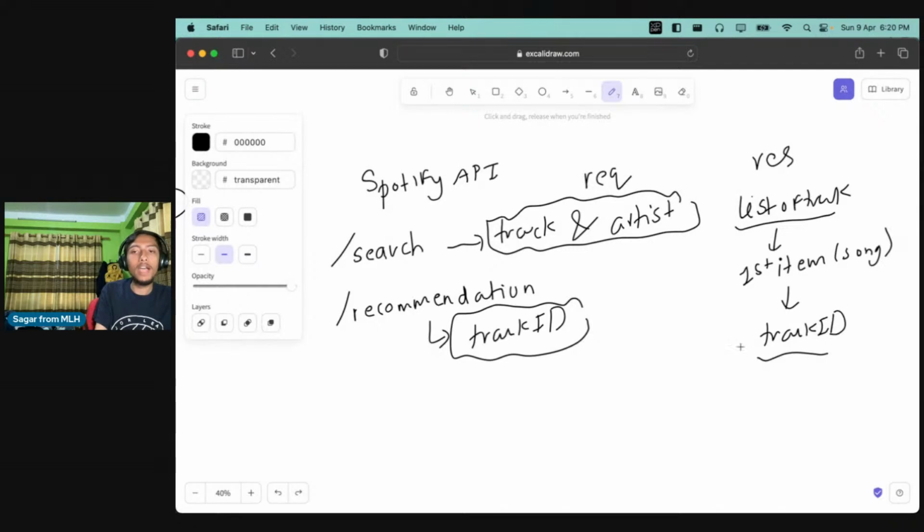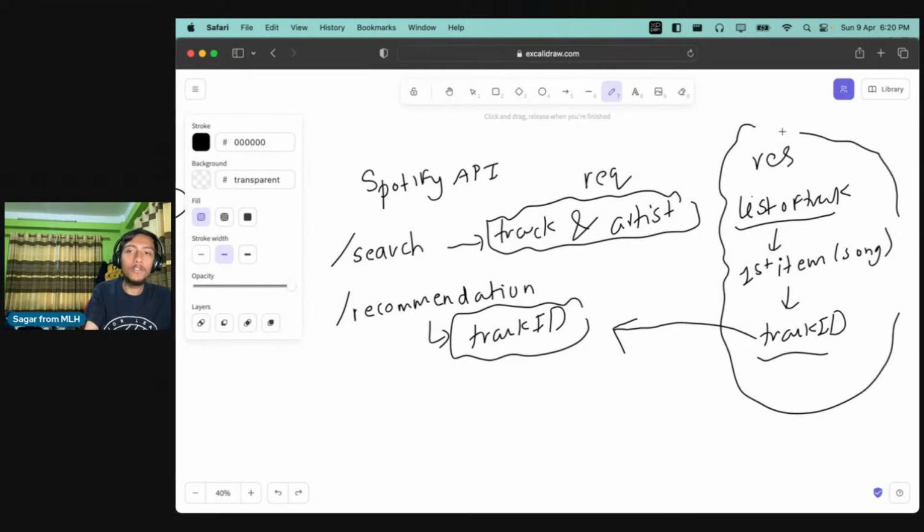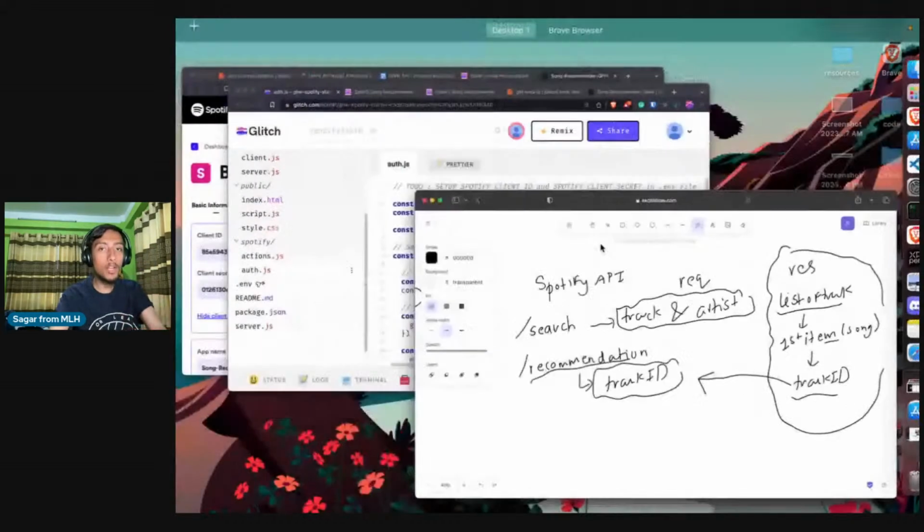The response of the first request is what we use: from the list of tracks, we select the first item and use its track ID to pass as the request for the second API, which is the recommendation API. And that is how it will give us the list of songs. So that is what is happening over here.